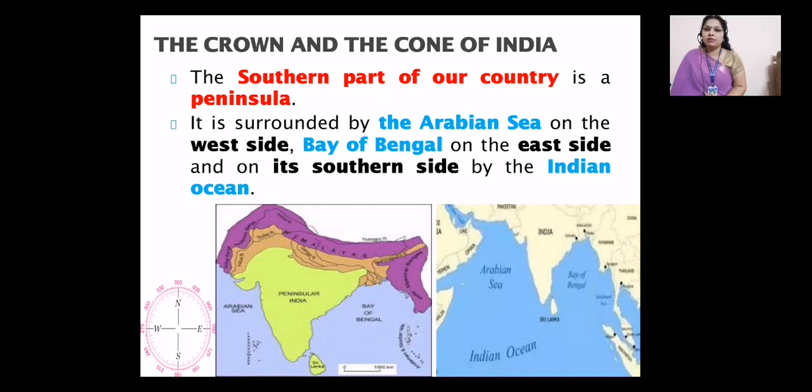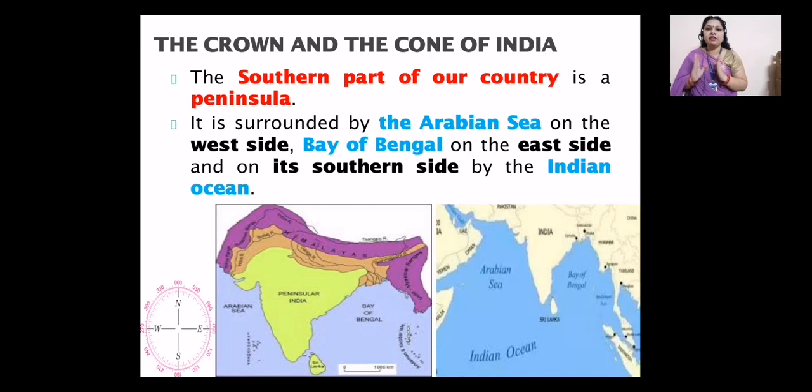And why is it known as a peninsula? Because the southern part of our country is surrounded by three water bodies, which are the Arabian Sea first, second the Bay of Bengal, and the third the Indian Ocean. The Arabian Sea is on the west side of our country. The Bay of Bengal is towards the east side, and towards the southernmost part, downward on our country's map, there is the Indian Ocean.